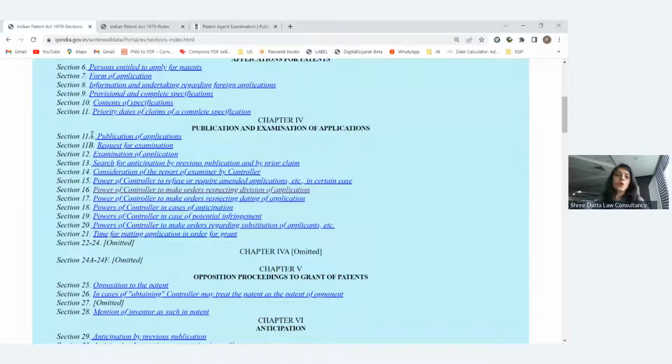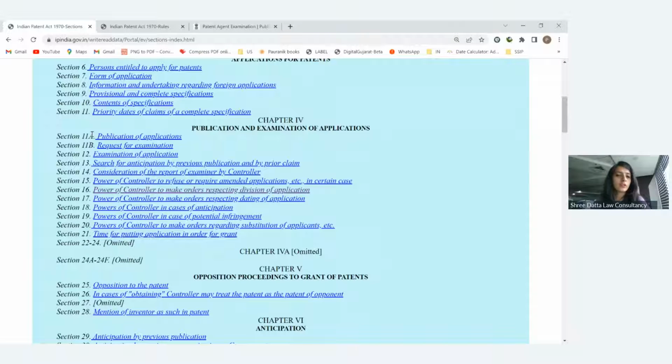If you want early publication, less than this 18-month time period, then you have to apply for an early publication request. For that, form 9 will be used and you have to pay additional fees. If you apply for the early publication request, then your application will be published within a month of that request, or the date of filing of form 9.